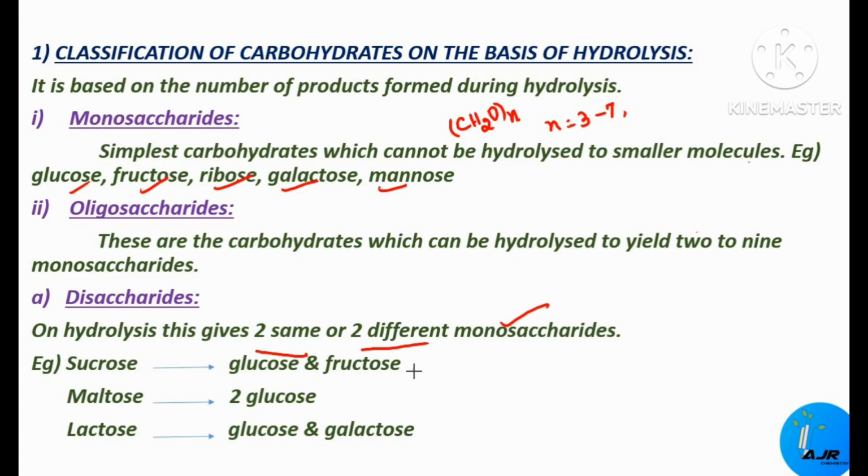Sucrose on hydrolysis gives glucose and fructose, which are two different types of monosaccharides. Maltose on hydrolysis gives two glucose, which are the same type. Lactose on hydrolysis gives glucose and galactose, which are different types of monosaccharides.